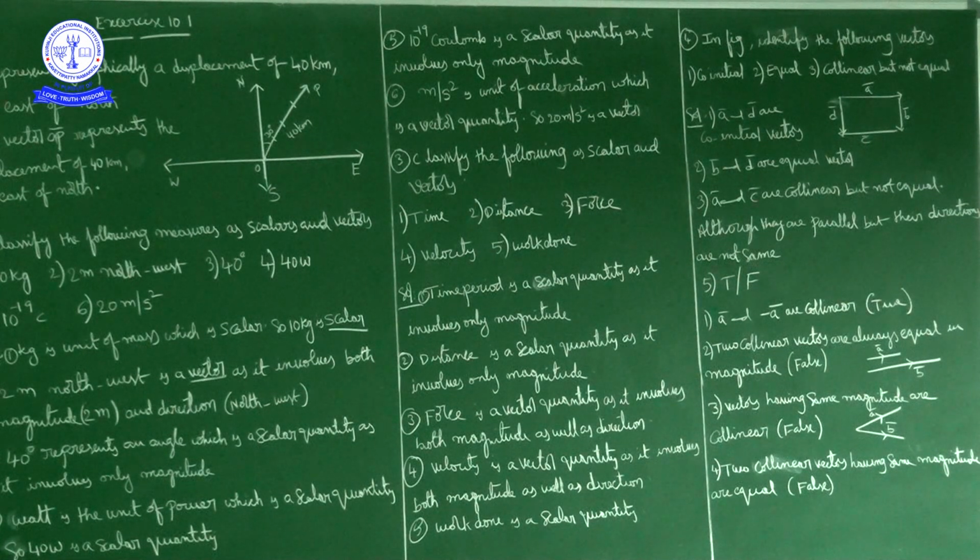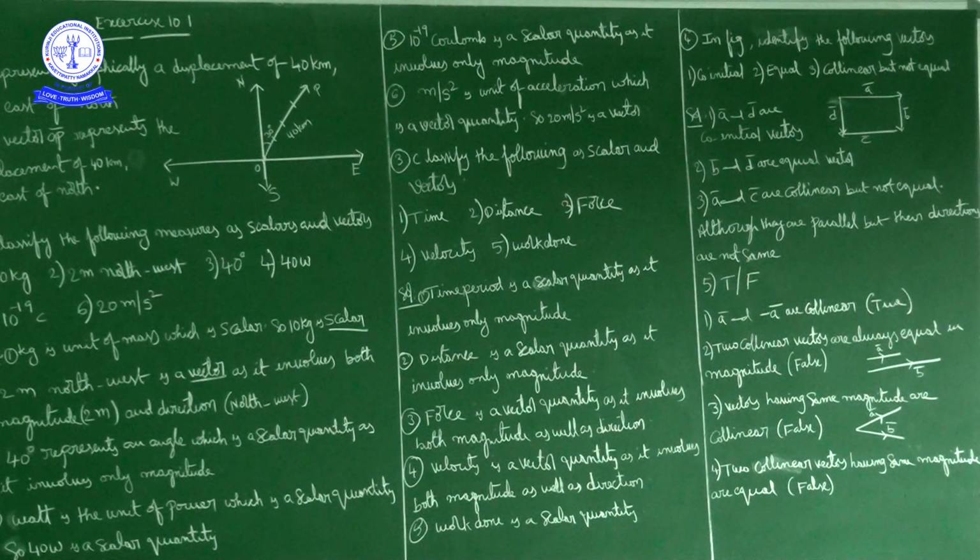Third statement, two vectors having same magnitude are collinear. But this is also false, because if you observe here, suppose this is vector A bar, this is vector B bar. Suppose these magnitudes are equal, but they are not collinear vectors.